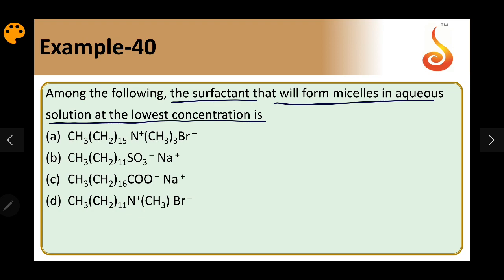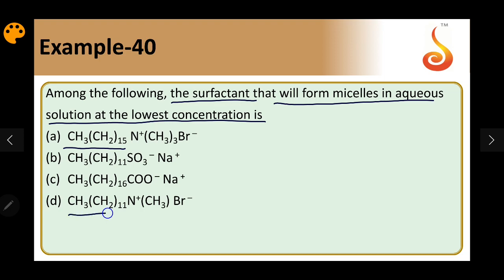Apart from that, the carbon chain length will also matter. Longer the carbon chain, lower will be the CMC value. The critical micelle concentration will be lower if the length of the carbon chain is higher. If you see the options, quaternary ammonium ion is A and D, and in A we have 16 carbons in one chain.